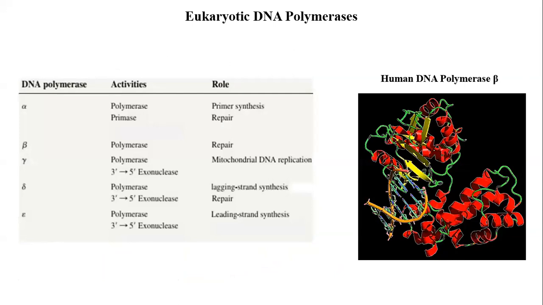Remember these enzymes alpha, delta and epsilon. Others are also required. Some are required for repair, some are required for mitochondrial DNA replication as well. Helicase, I said that helicase activity is with pre-RC. So some subunit of that complex must have helicase activity, and there is eukaryotic DNA ligase, which ultimately seals the gap.